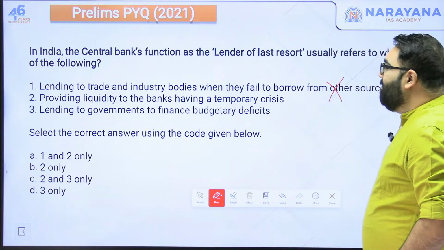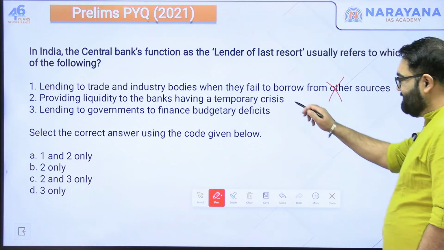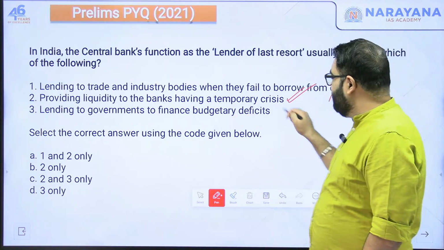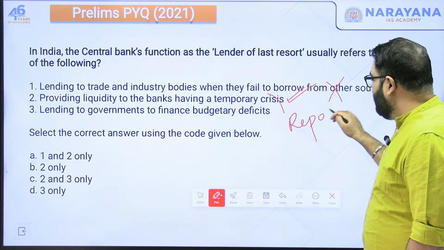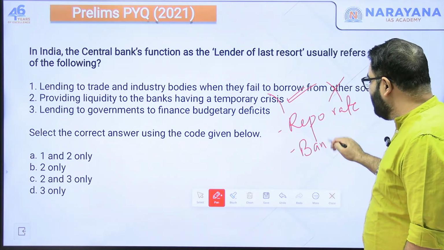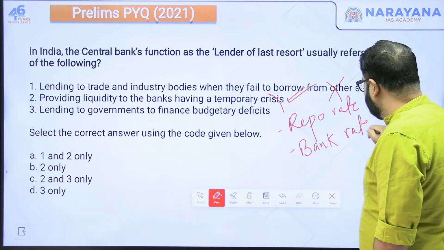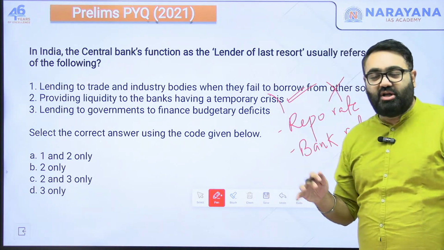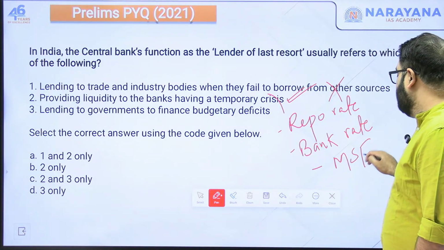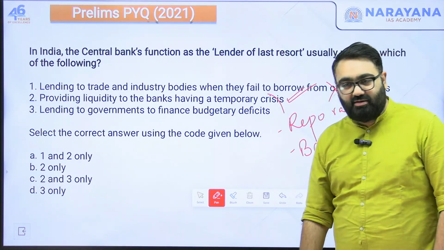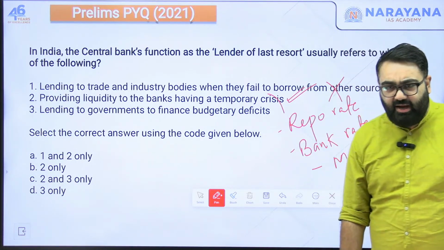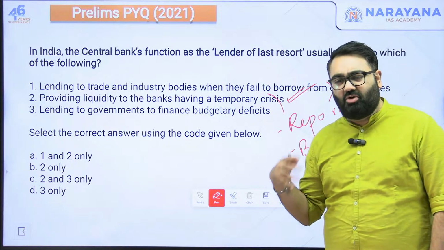Providing liquidity to the banks having a temporary crisis. Yes, we did discuss. This is something that the RBI does. This is where you have repo rate. When the banks take loan in exchange for security, you have something called bank rate, where the banks take loan without a security, so it's a higher rate of interest. You also have marginal standing facility, where short-term loans are taken by the bank from the RBI. So there are many ways in which the RBI does give out money, loan, liquidity to the banks.